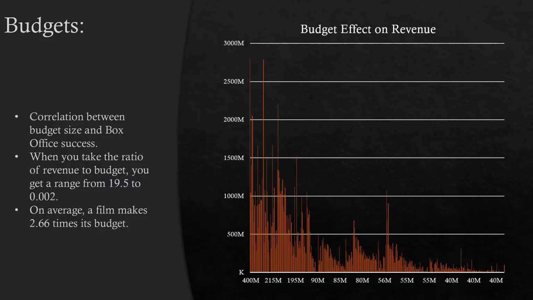Moving on to the individual aspects of a film that reflect its revenue, we have the budget. On the graph to the right, you see the y-axis being movie revenue, and it reaches up to $3 billion, and then the x-axis has the movie's budget, which goes from right to left and reaches a height of 400 million. There is a correlation between the budget size and the box office success. When you take the ratio of revenue to budget, you get a range between 19.5 and 0.002, with an average of 2.66. This means that on average, a film is going to make 2.66 times its budget.